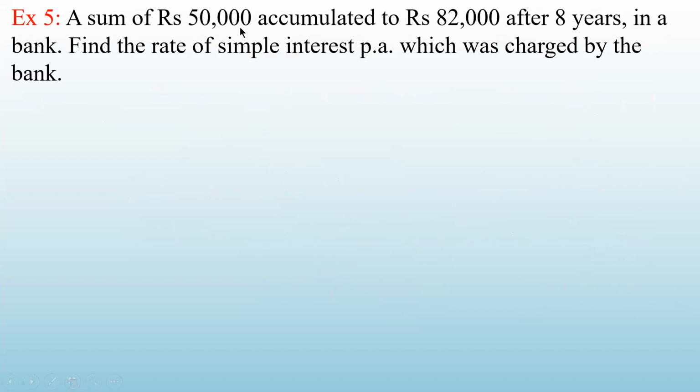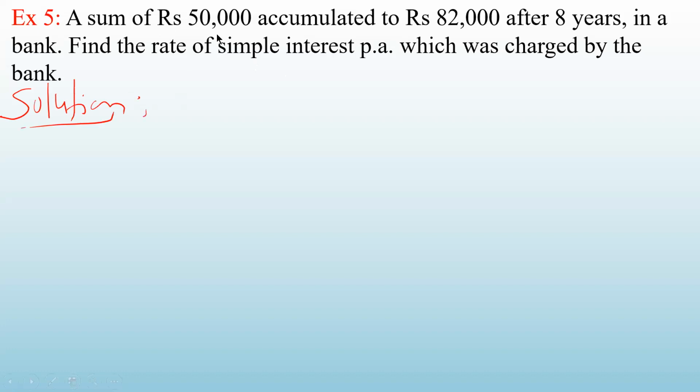A sum of rupees 50,000 accumulated to rupees 82,000 after 8 years in a bank. Find the rate of simple interest per annum which was charged by the bank. See, in this problem, what you have to find out? Rate of simple interest. Let us write down what are the things given to you. See, read the question.